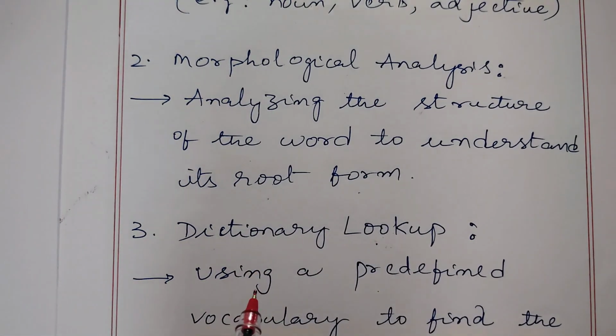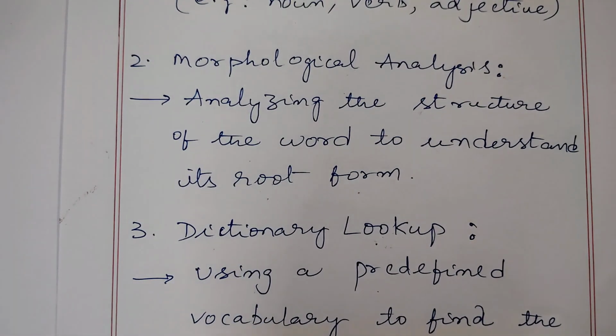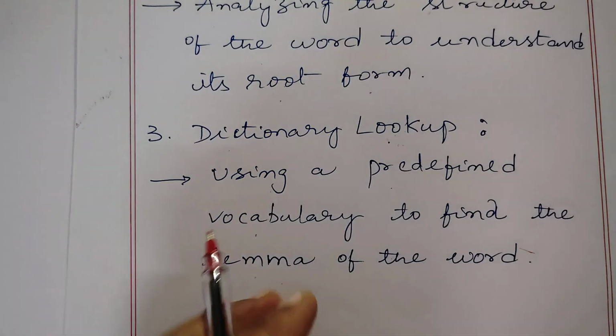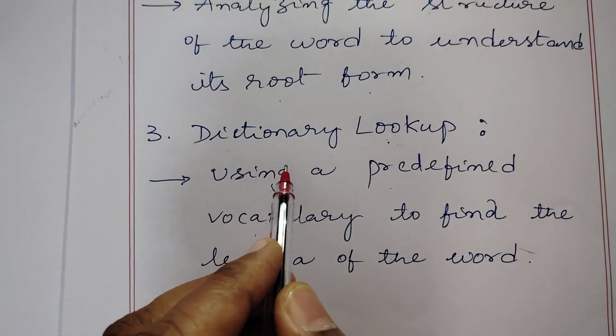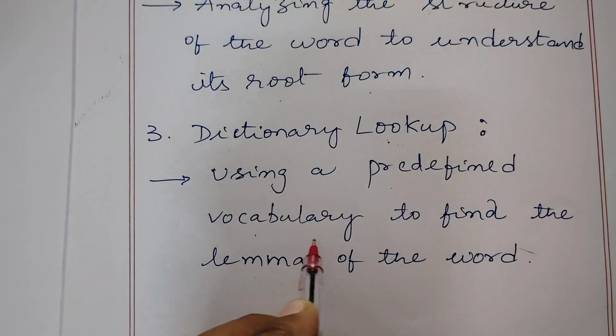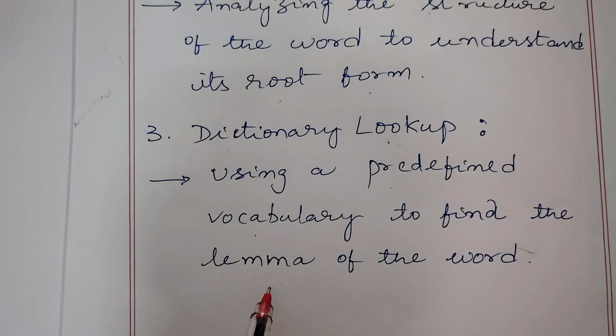For example, if we take run, ran, or running, what is the root form of that? Ran is run, running is run. That is the root form, and that is called morphological analysis. Finally, we have to go for a dictionary lookup, using a predefined vocabulary to find the lemma of the word. It should be a dictionary word. That is the concept of lemmatization.